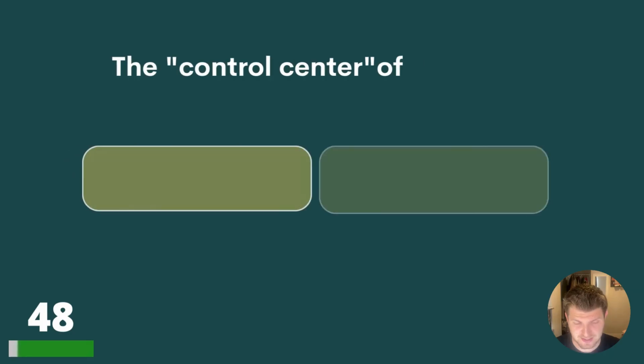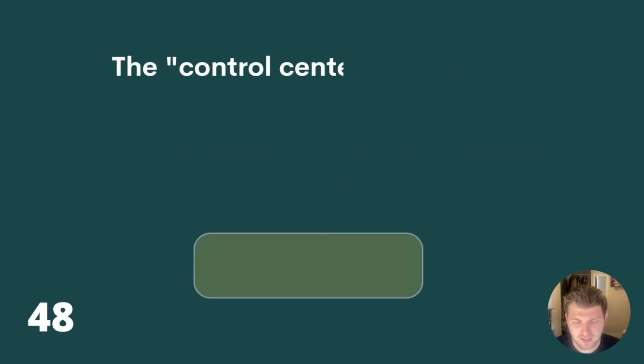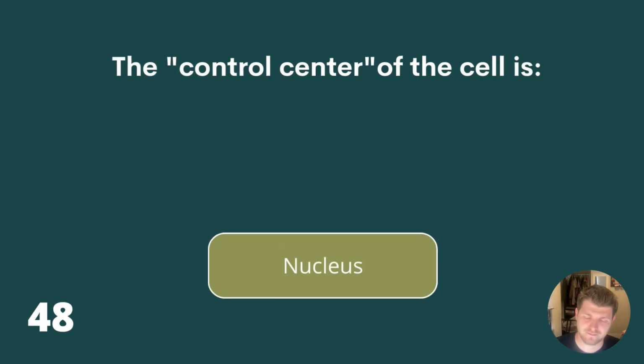Question 48. The control centre of the cell is mitochondria, Golgi apparatus or nucleus? The control centre of the cell is the nucleus.